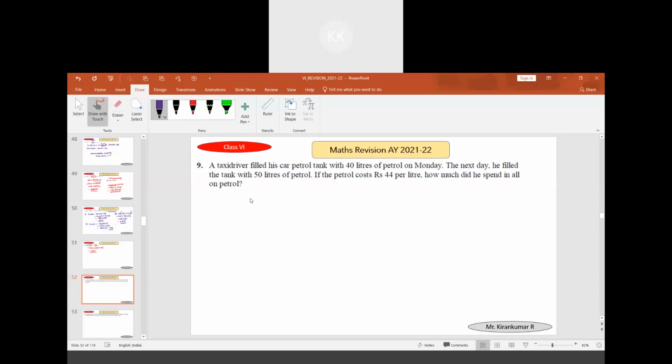Sir, I have a doubt. Two days petrol usage, multiply with 44. In this question, total petrol used, there are two operations, 40 plus 50. Okay, I'll explain your doubt. First we have to add 40 plus 50, which is 90, and then multiply, 44 into 90, which is 3,960.